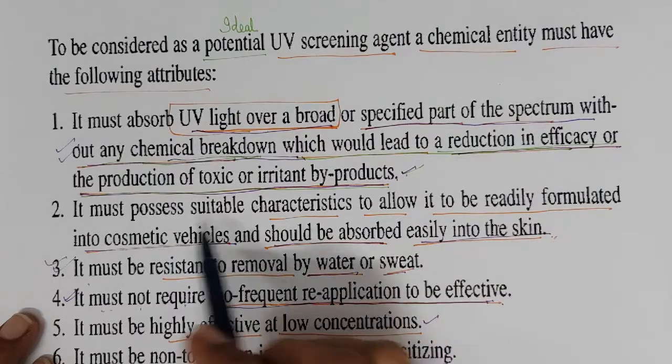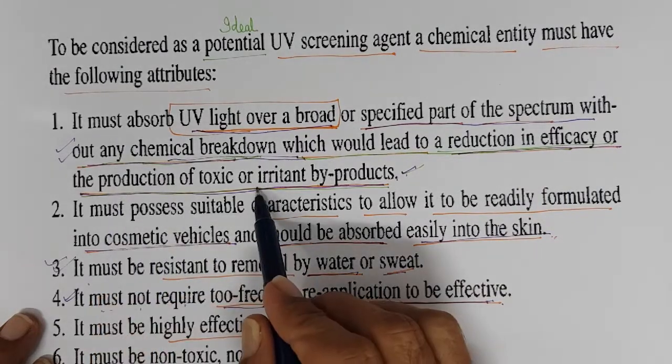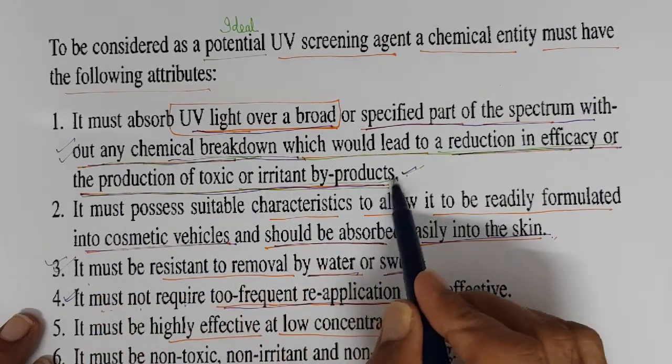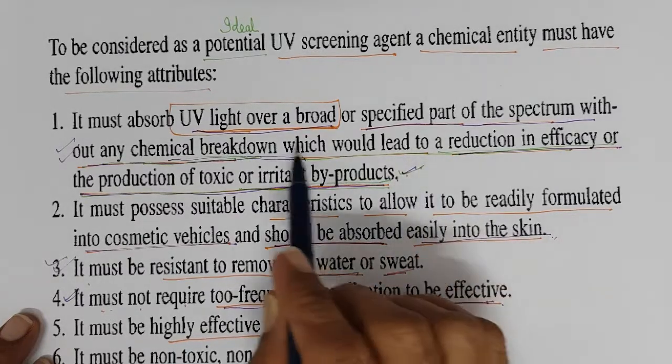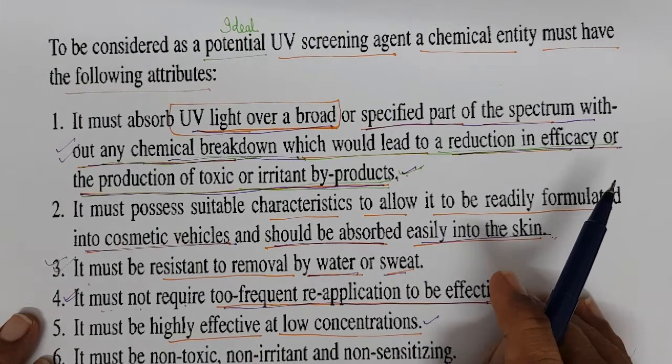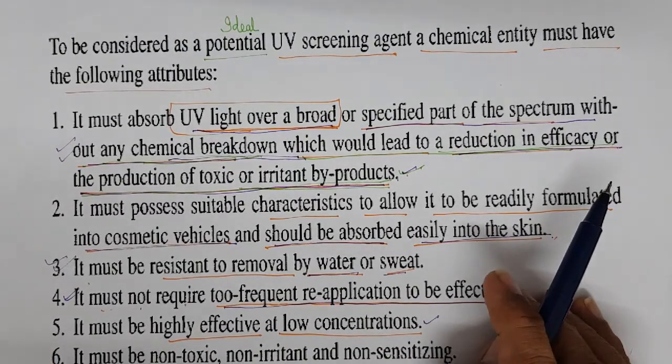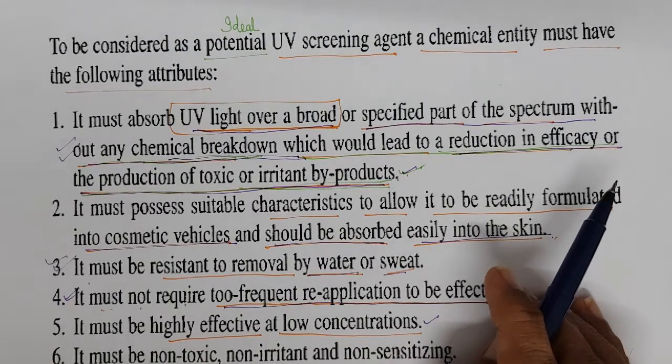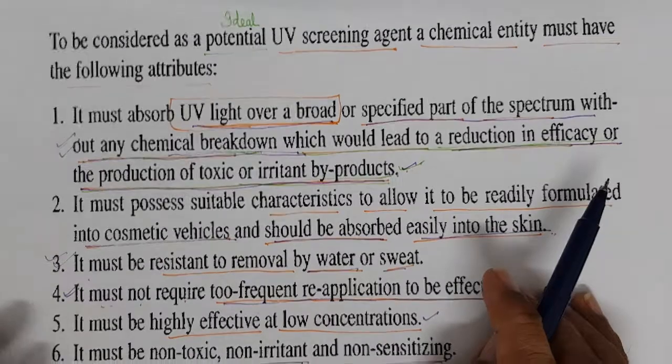Reduction in efficacy can happen. It can break down to byproducts, and over a period of time efficacy can reduce. Unless it's an inorganic sunscreen, titanium dioxide or zinc oxide, they are stable.